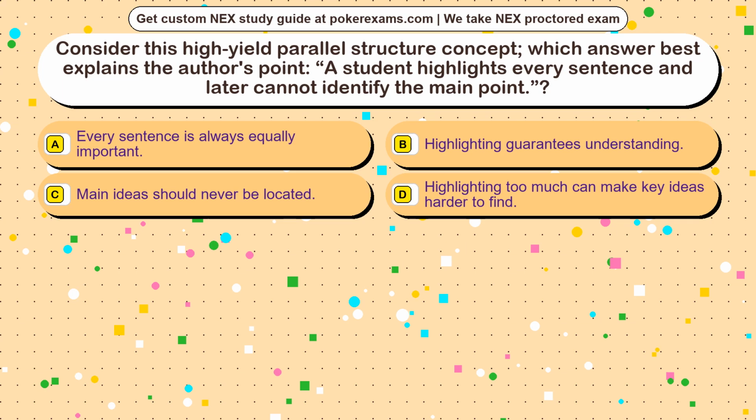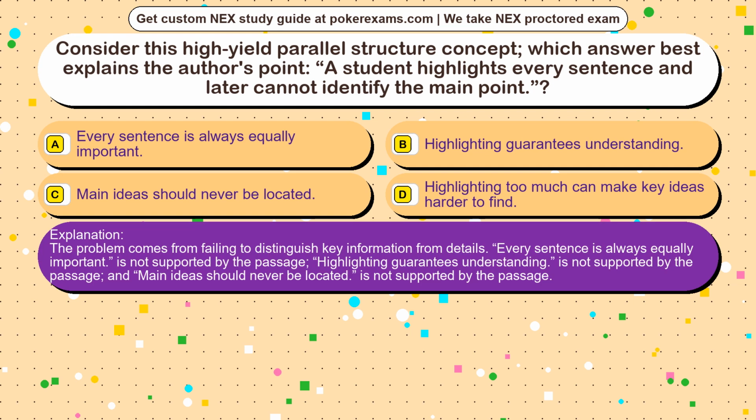The correct answer is option. The problem comes from failing to distinguish key information from details. Every sentence is always equally important, is not supported by the passage. Highlighting guarantees understanding, is not supported by the passage. And main ideas should never be located, is not supported by the passage.